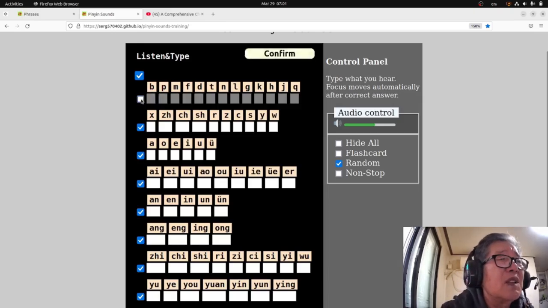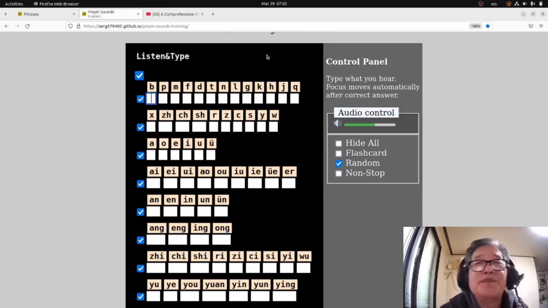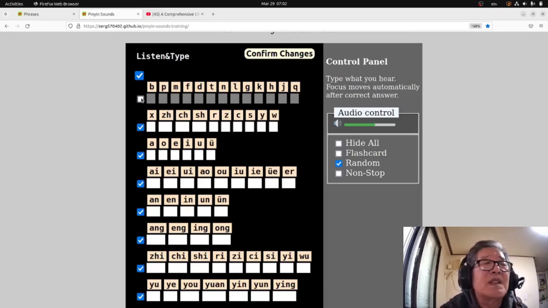If I click it, it changes the behavior of this row. Click it, back to the empty places. I click it, and you see only one row is affected.